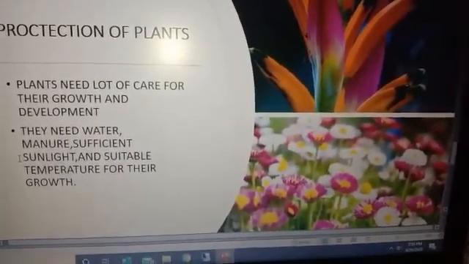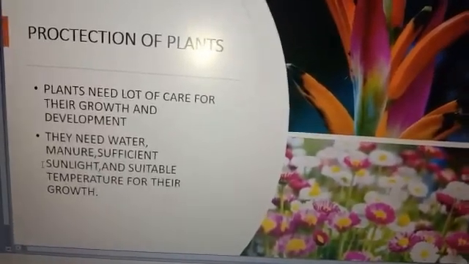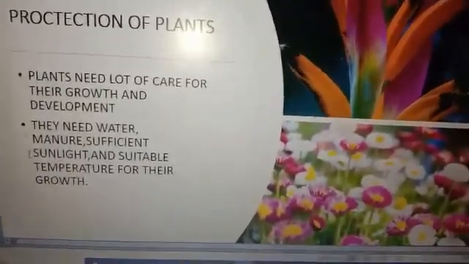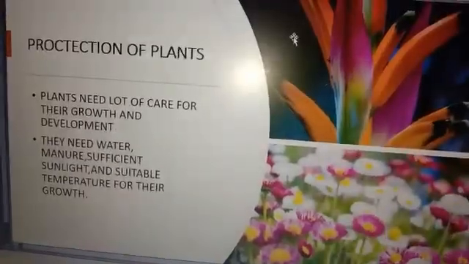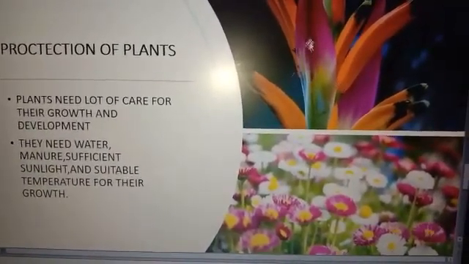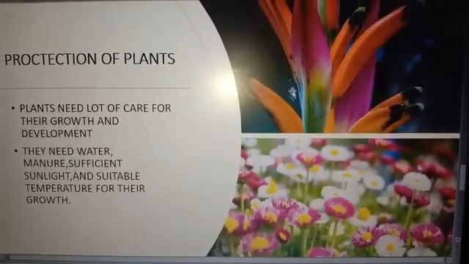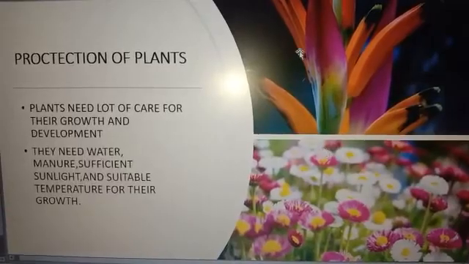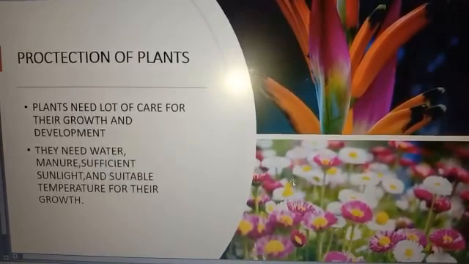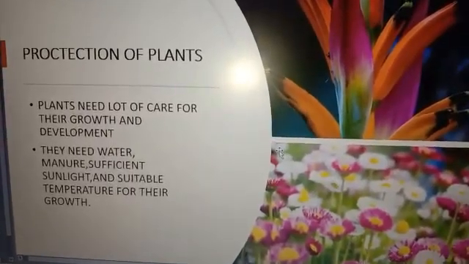So for plants that we keep in our home, we should properly give protection and all the required material for their growth and development. As you see in the figure, these two flowering plants get all the things that are required for proper growth and development: sunlight, water, minerals, nutrients. So they grow in a very colorful and good manner. This is due to the good production of plants.